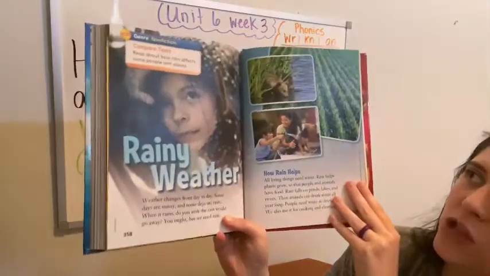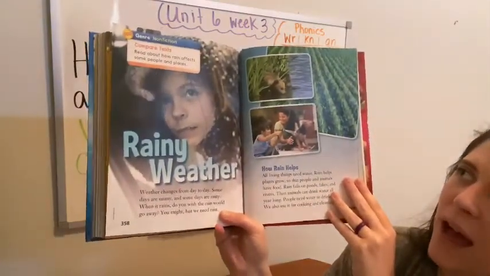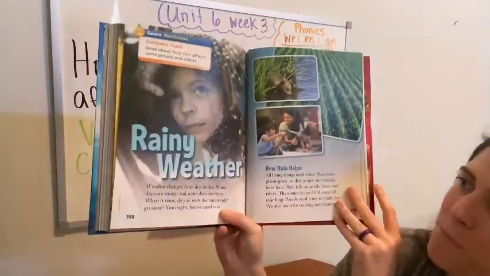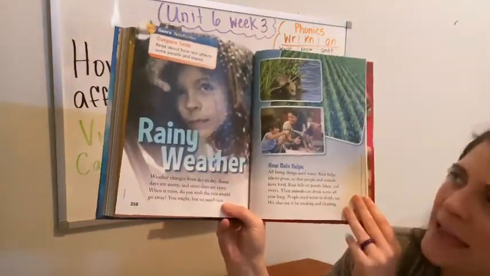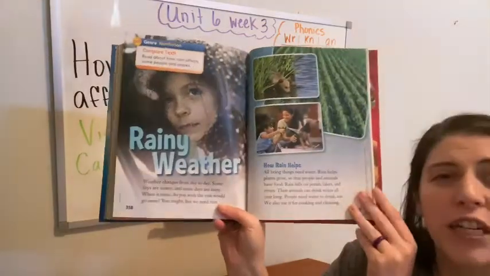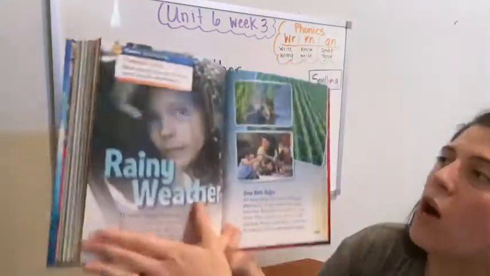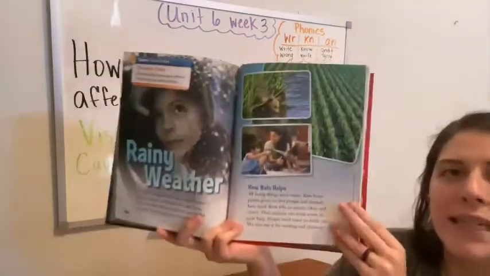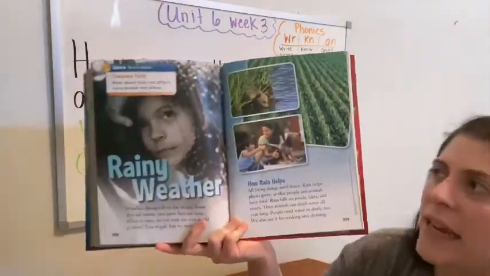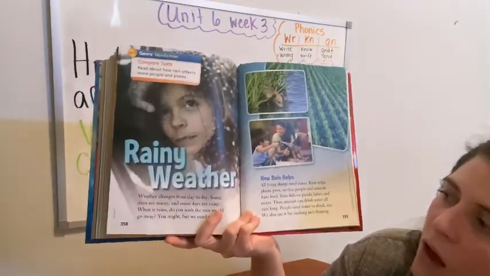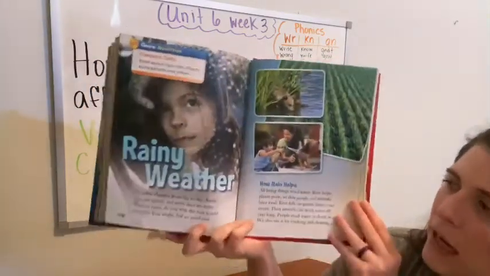And we're going to look at this. It says, read about how rain affects some people and places, okay? Rainy weather. This is a nonfiction text, so you're going to see real pictures of things. Our other story was a realistic fiction, and it's something that could happen in real life. Let's read about our rainy weather.